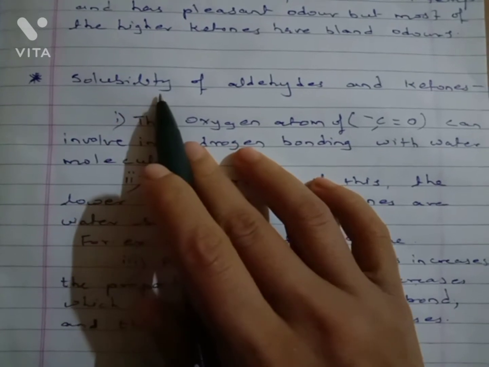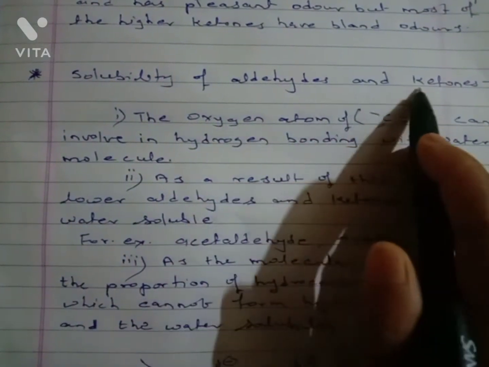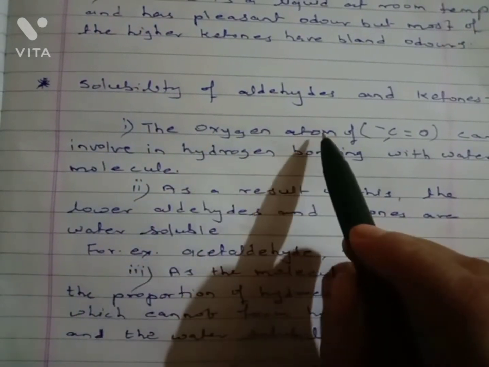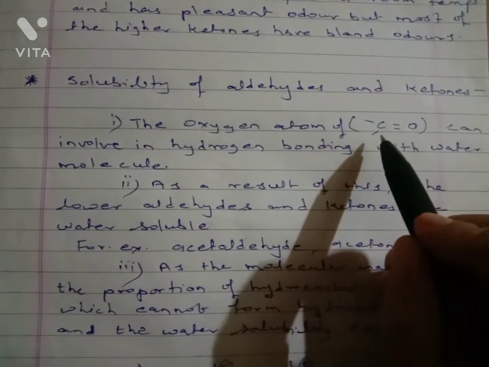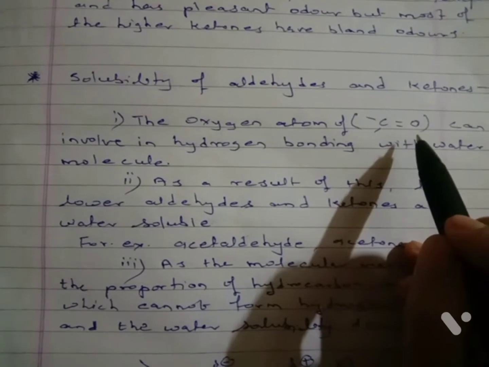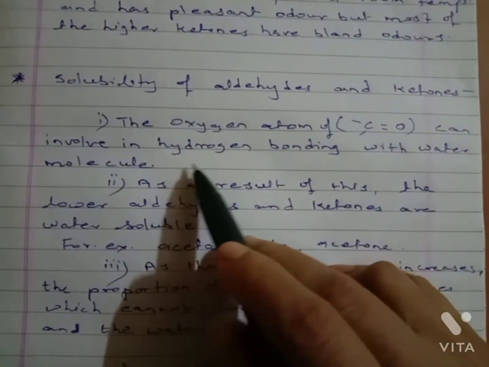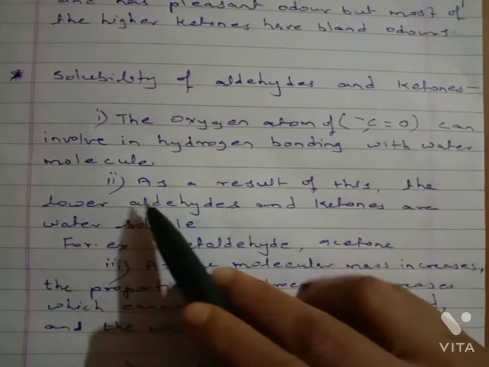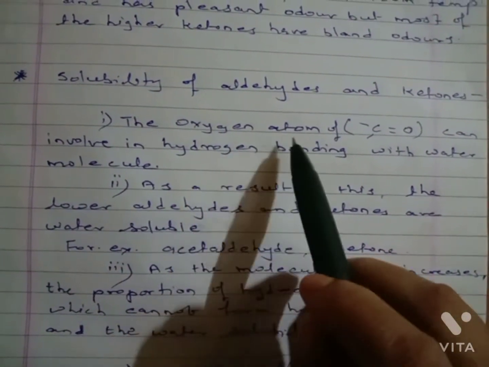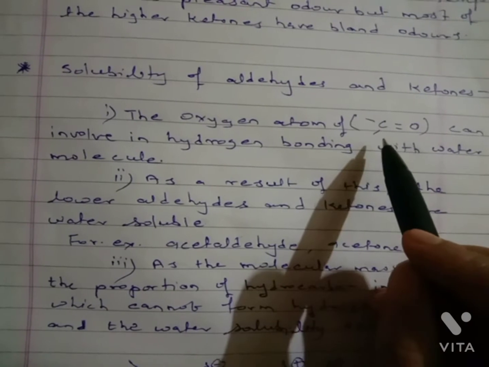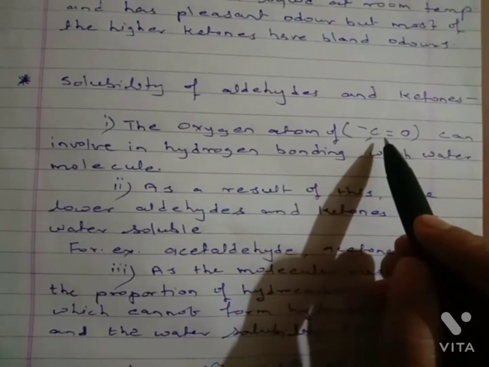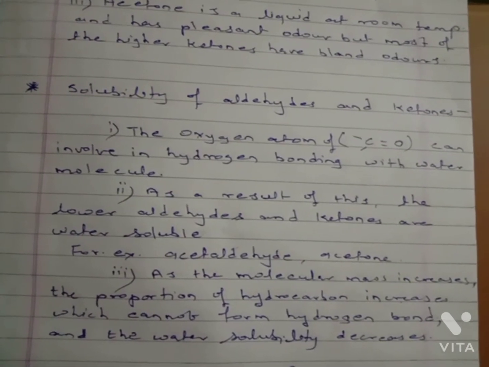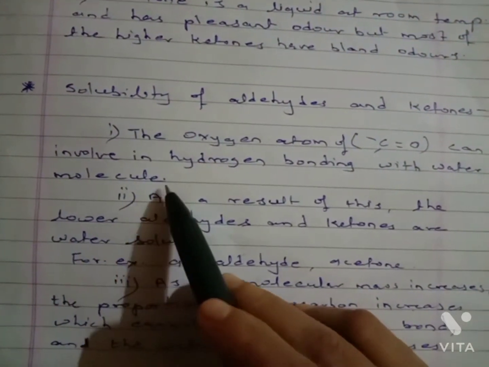The second topic is the solubility of aldehyde and ketone. First, the oxygen atom of the C double bond O can be involved in hydrogen bonding with water molecules.